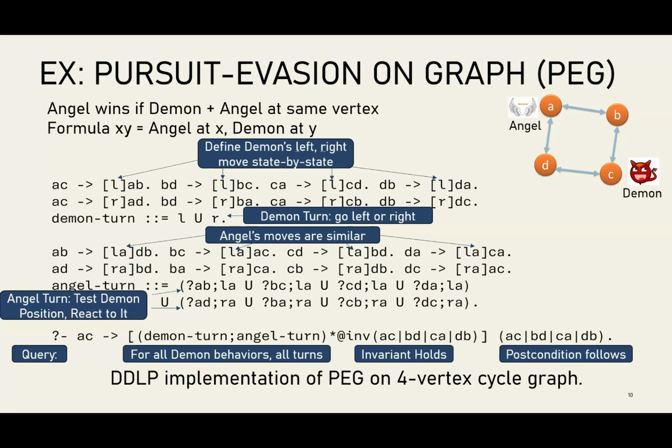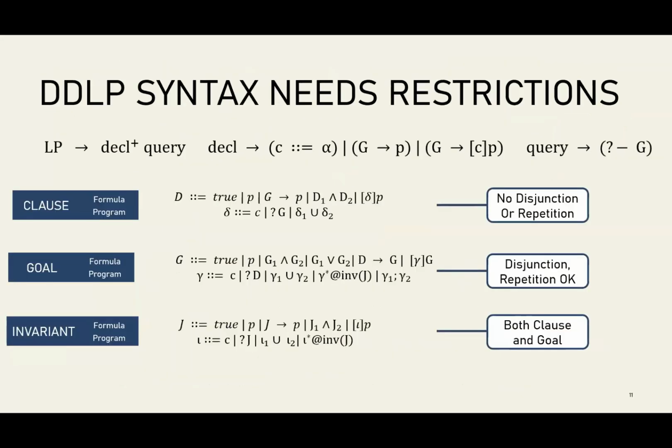All right, and so in general, any kind of invariant property like this of a finite stateful system is something we can specify fairly straightforwardly. But if we have a rich logic for queries like we do, then we need to be very careful what kind of syntactic restrictions we have, because we can't let this get so complicated that proof search becomes impossible. And so the logic program itself is structured as a series of declarations and a query. Declarations can either explicitly define a symbol, they can have more Prolog style specifications, and they can also define box formulas.